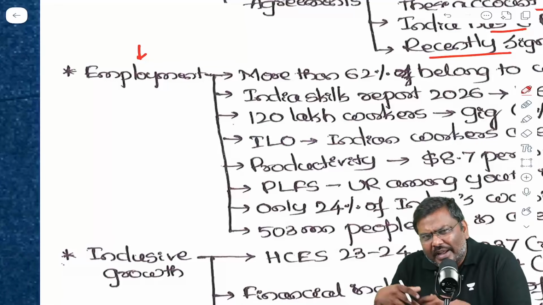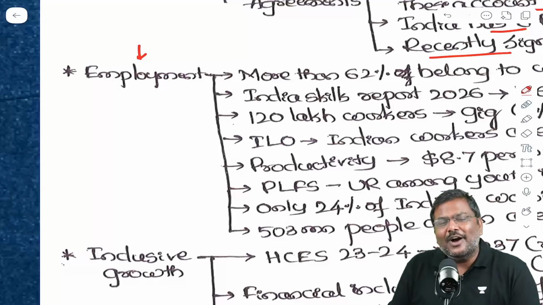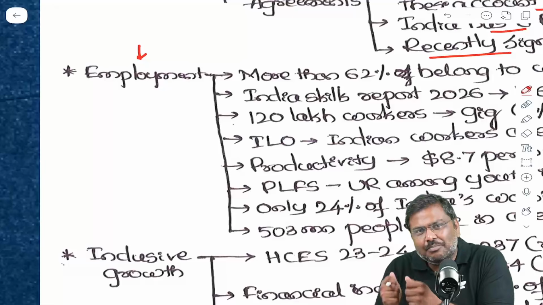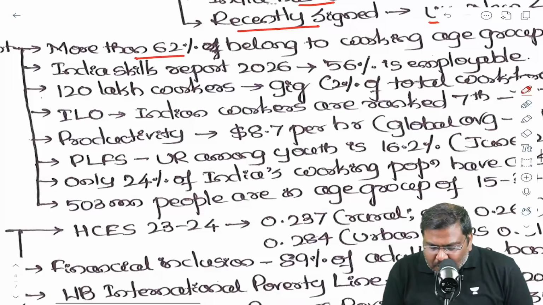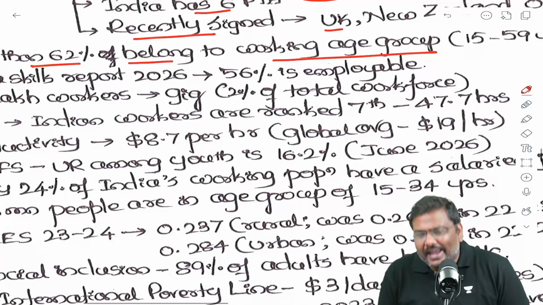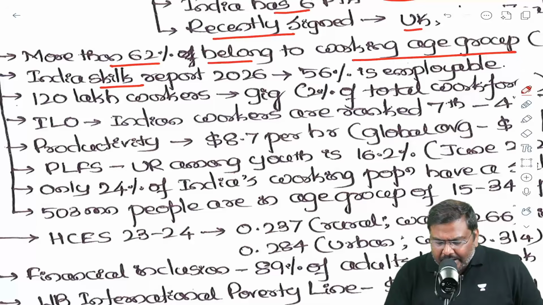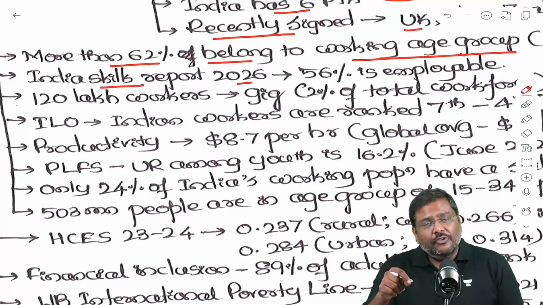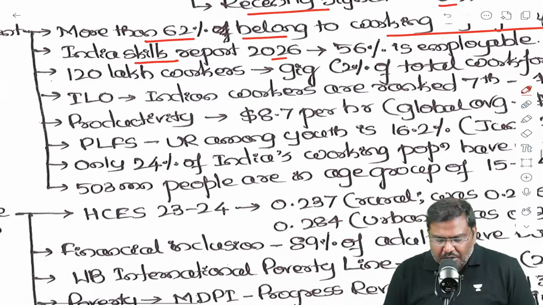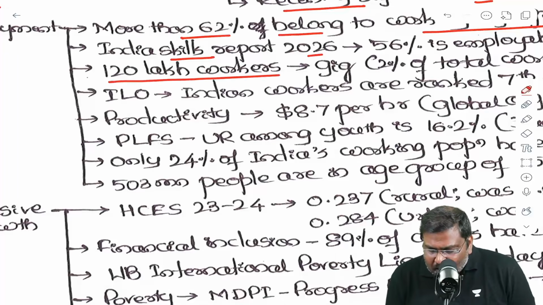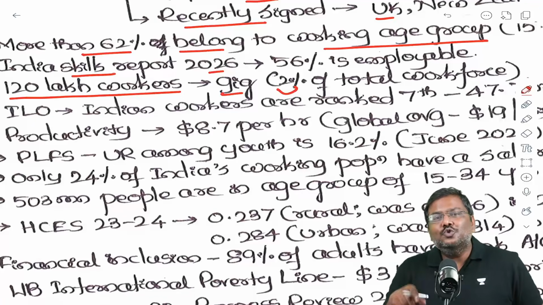Questions whenever they're asked on employment, use the data points. For example, if you want to talk about how many people are there in the working age group in India, remember this particular data: more than 62% in India belong to working age group, that is 15 to 59 years. According to the India Skills Report 2026, 56% of the working age population in India is employable. 120 lakh workers work in the gig economy in India, which account for 2% of the total workforce.